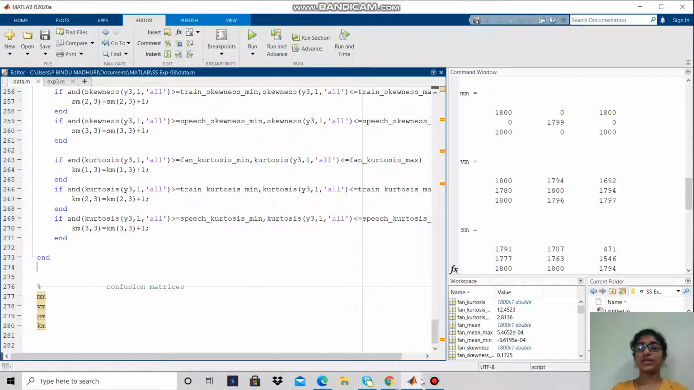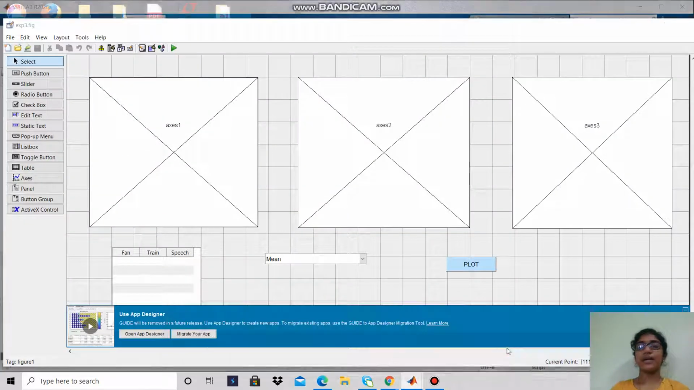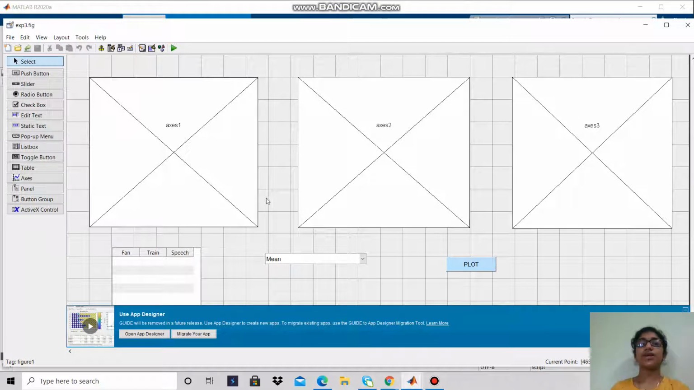Coming to the GUI, I took 3 axes to plot the statistical parameters for fan, train, and speech. Here I created a table to show the confusion matrix, a pop-up menu to select the statistical parameters, and a push button to get the data.